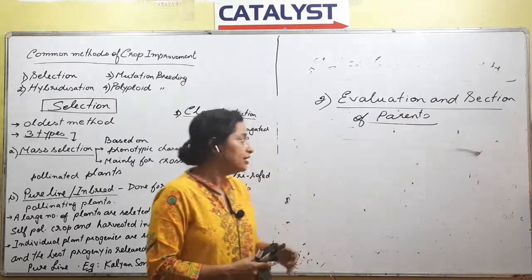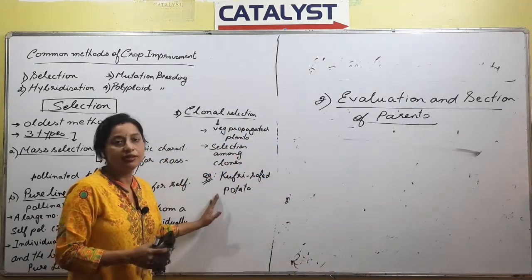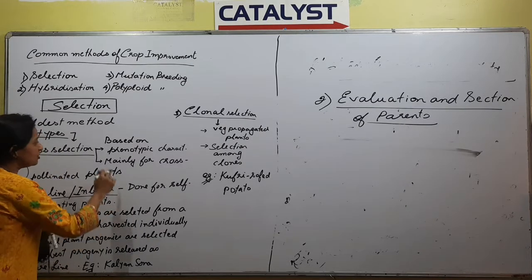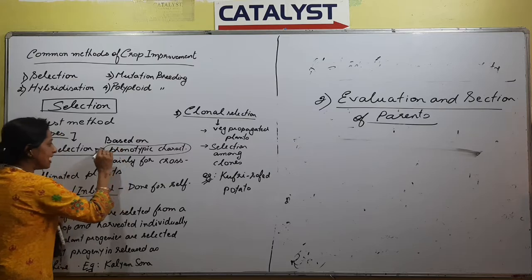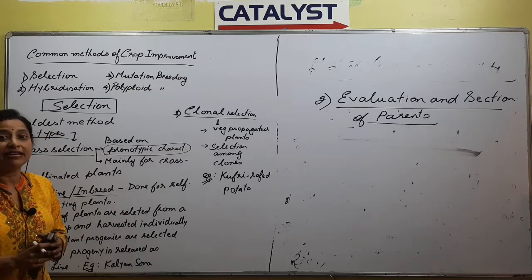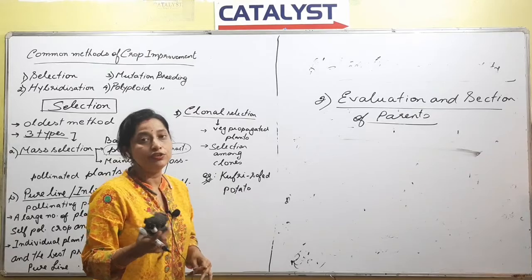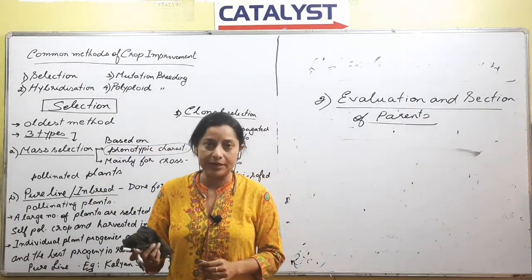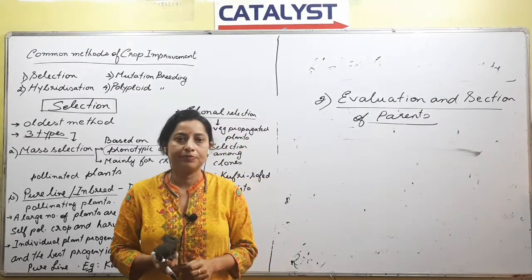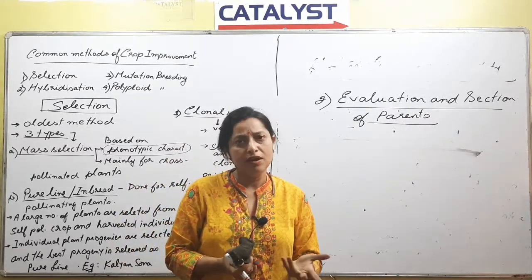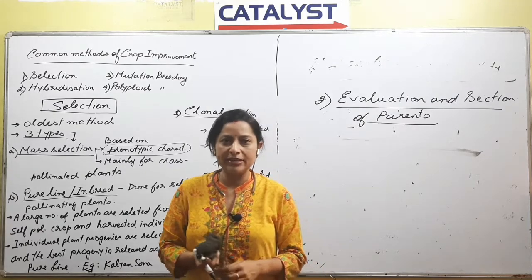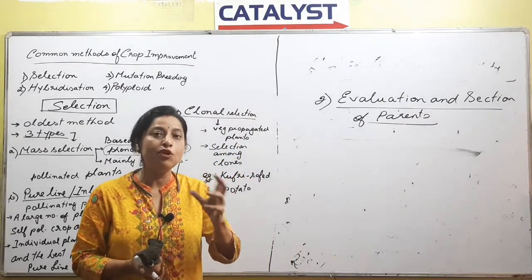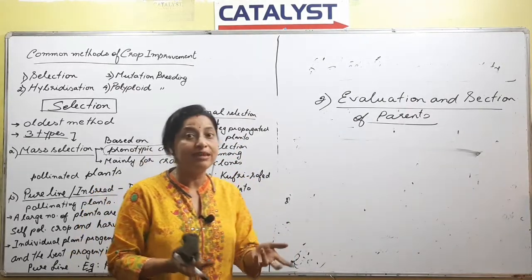Among these three selections, the point you need to focus on is that in the case of mass selection, the selection is made on the basis of phenotypic characters. Now there are two words, right? Phenotypic and genotypic. What is the difference? What is phenotyping? What is genotyping? Phenotypic is morphological, and genotypic is something related to a gene, right? So if you do something from the gene point of view, that is called genotypic, and from physical appearance, that is called phenotypic, right?